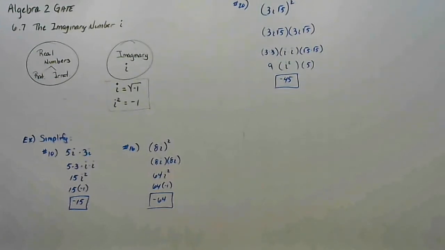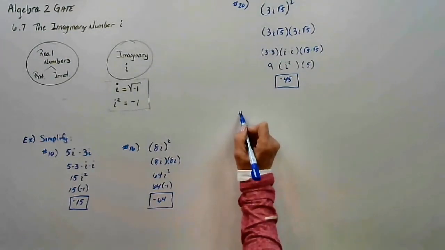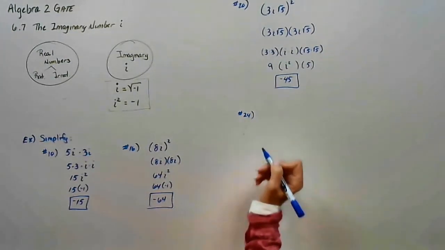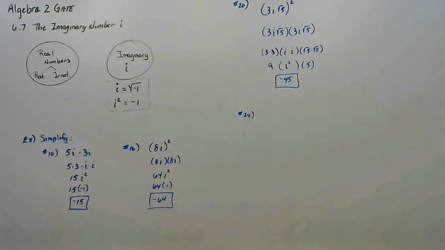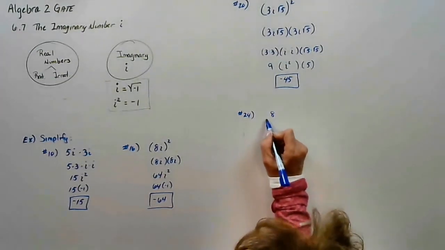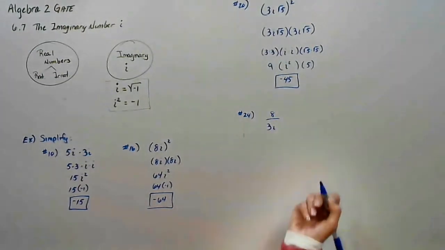Okay, so we've looked at adding, we've looked at simplifying, we've looked at multiplying. All right, let's take a look at division. This is number 24. You actually already know what to do. Let's just think about what we need to do. It says 8 divided by 3i.